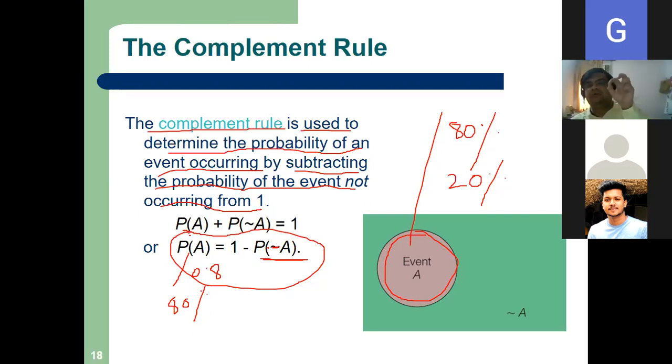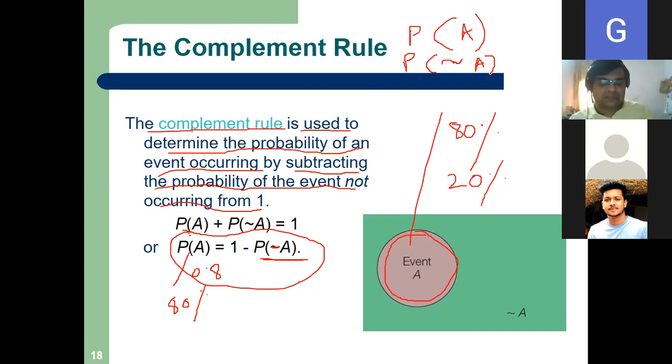As I told you, probability has a language. P(A) is the probability of occurrence of A. P(tilde A) is the probability of not occurrence of A. Are you getting me?